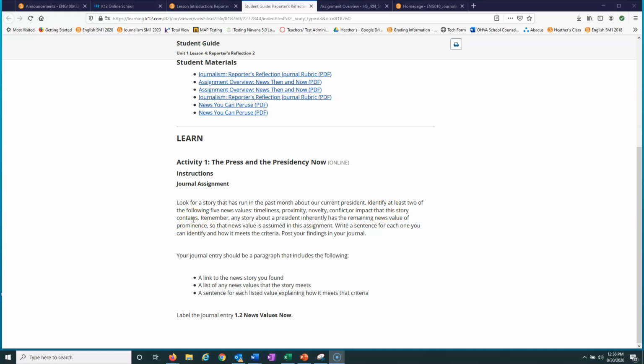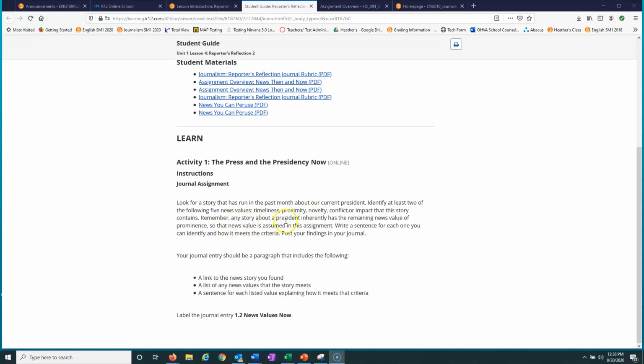Right now, anything that has to do with President Trump is going to contain timeliness, right? Because it's happening right now. So that should automatically be one of the news values that you're able to identify. The others, you're going to want to look at and then select one that is in that story that also pertains here, okay?